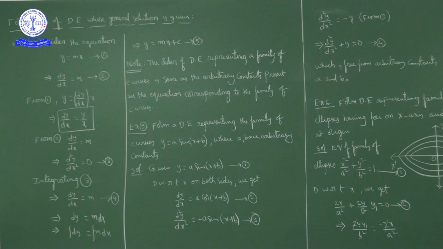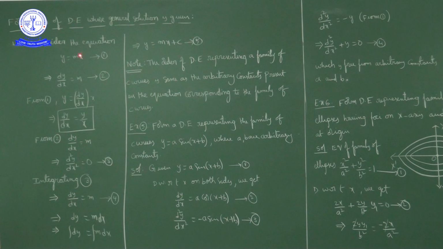So what we got here: y is equal to mx plus c. It is a family of lines with slope m and y-intercept c.